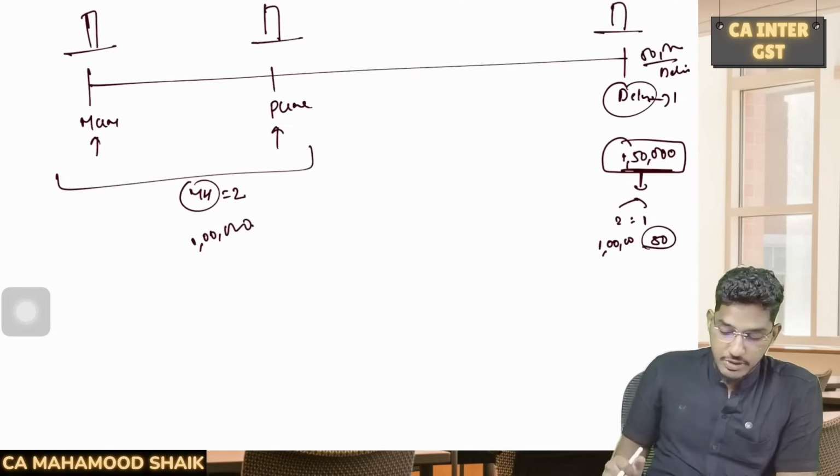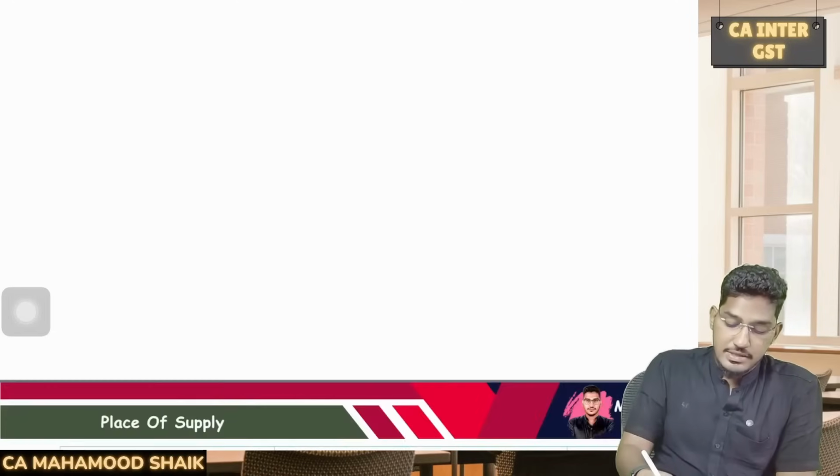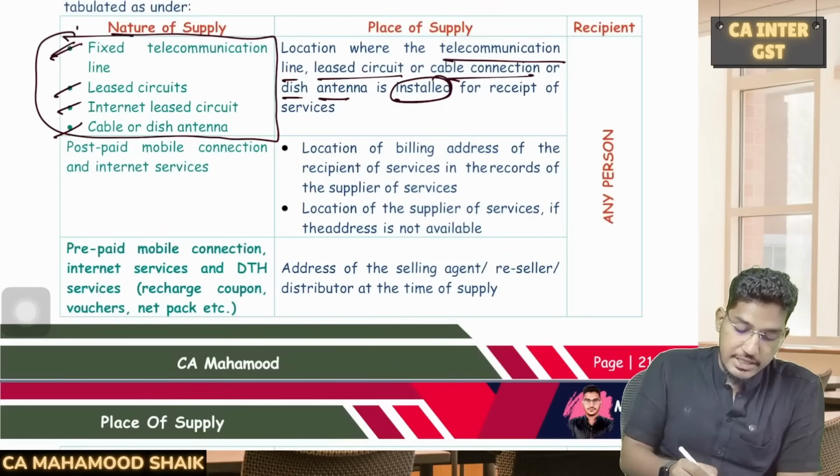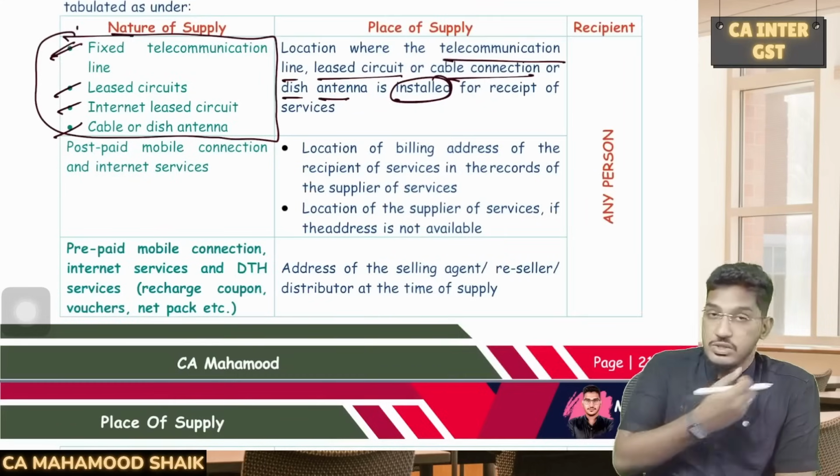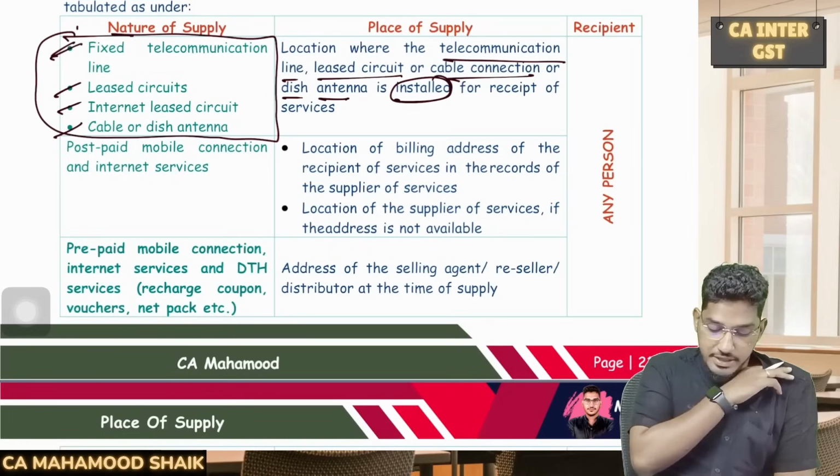Clear everyone? Able to understand here? So like this, in case these things are spread across multiple states, on the basis of the number of points, you have to divide it.